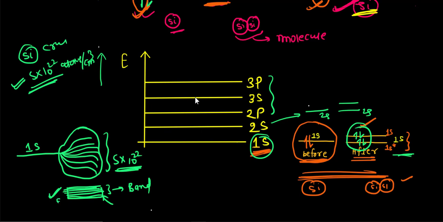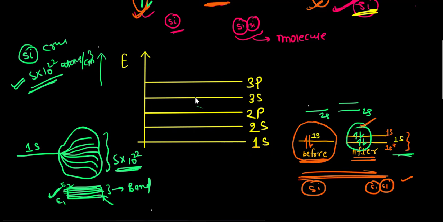So let's say this is E1 and this is E2. From E1 to E2, electrons can take up any energy level. Okay. So now let's talk about one important thing also. Let me remove it.